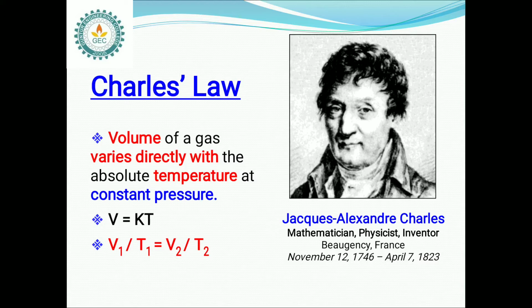Here V is equal to kT, where V is volume and T is temperature. V1 by T1 is equal to V2 by T2.